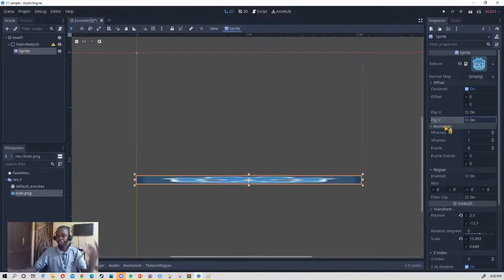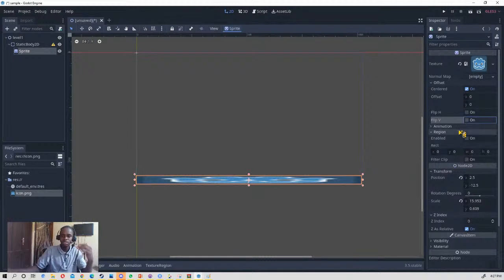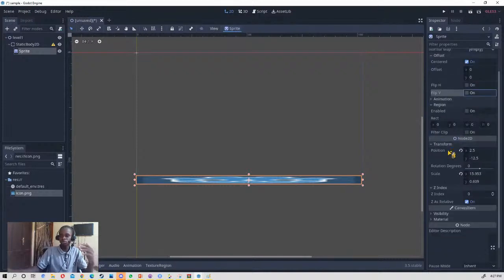There is animation, which is used for animation if you are using a sprite sheet, which we are not. If we have time, we are going to talk about those things later because those are advanced stuff. There is region, which is also for later, if we have the time. And we also have transform.